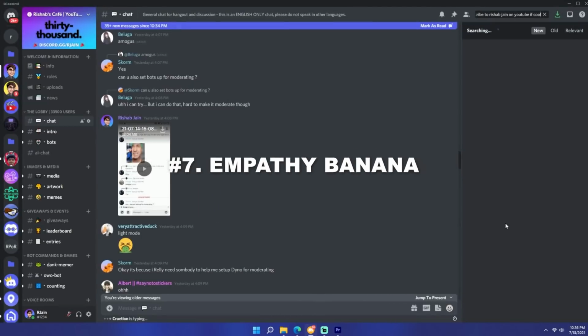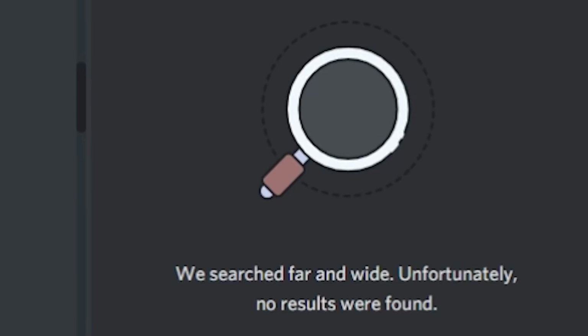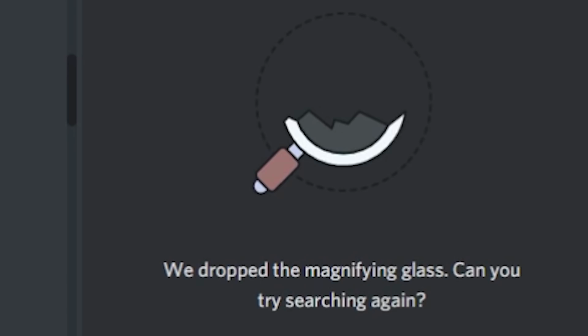Search for something in the message search on Discord. If it doesn't exist, you'll see this magnifying glass. However, sometimes Discord will show the empathy banana, and sometimes the dropped magnifying glass.